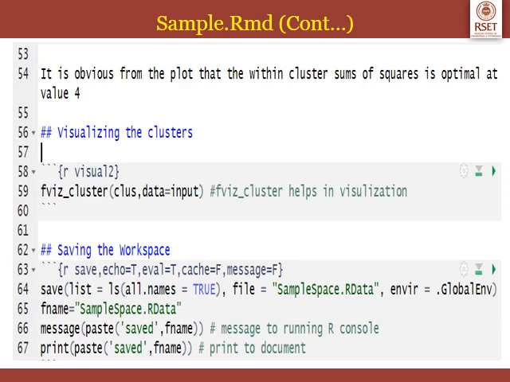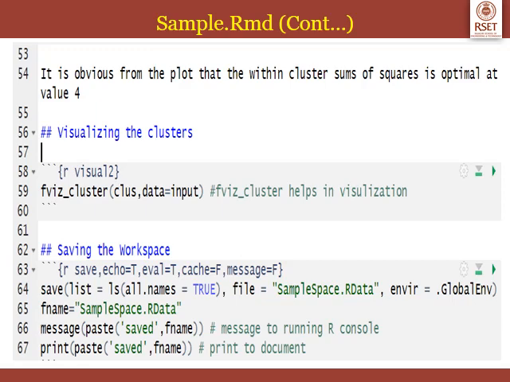In line number 56 I am beginning another subheading called visualizing the clusters. In line 58 I have started an R code chunk called visual 2. In that I'm calling the function fviz_cluster. In line 62 again we have another subheading, saving the workspace. Now this particular code we have not discussed previously.